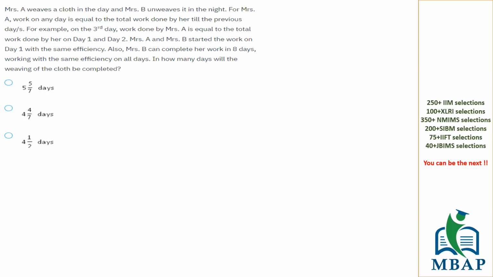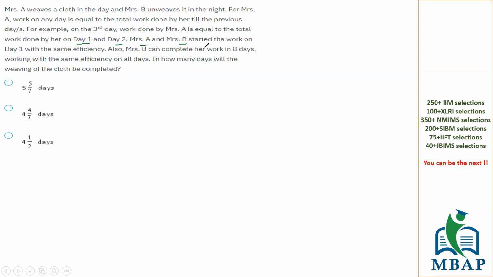I hope you guys have read the question. You understood what the question is about? It says Mrs. A weaves the cloth in a day and Mrs. B unweaves it in the night. For Mrs. A, the work on any day is equal to the total work done by her till the previous days. For example, on the third day, work done by Mrs. A is equal to the work done by her on day 1 and day 2.